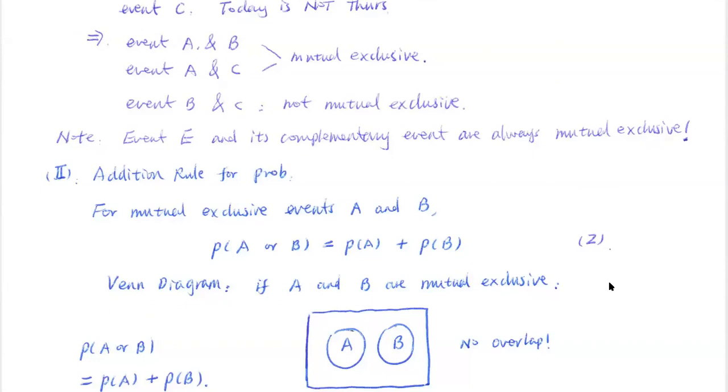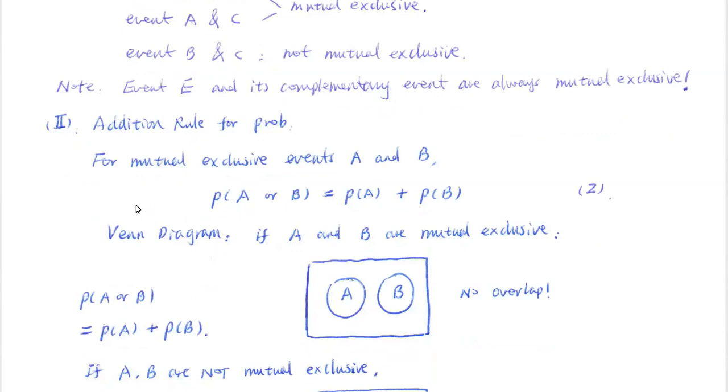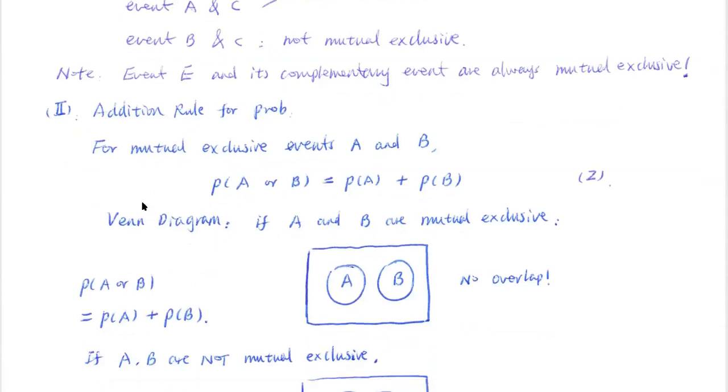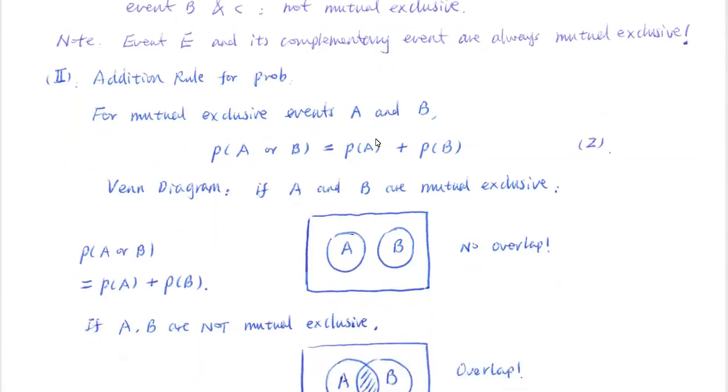So hopefully that's clear. Now we are going to study further how we calculate probability in that situation. Remember, in this class we will have a lot of probability questions to answer. The first one we are going to study is the addition rule. So for two events, A and B, if they are mutually exclusive, remember from the definition, those two events cannot be true at the same time.